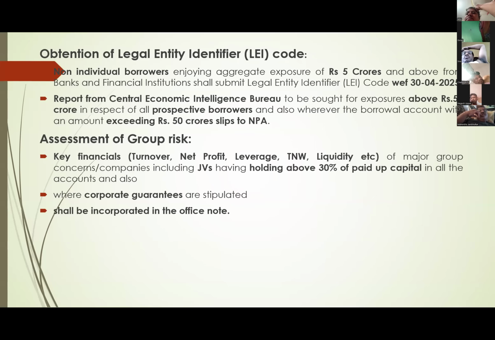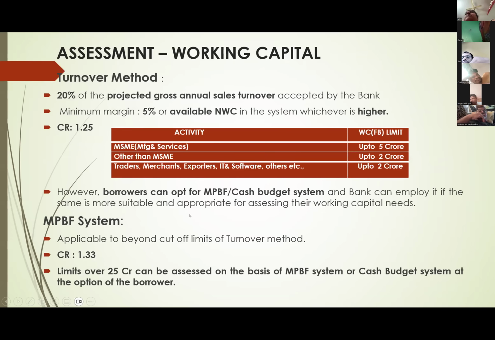Suppose you are processing one corporate loan proposal, there you have to incorporate the main financials of the group companies also to assess the group risk. Which companies? Wherever this company is holding above 30% paid up capital in subsidiaries or group companies. Apart from that, wherever they have extended corporate guarantee, it shall be incorporated, right?